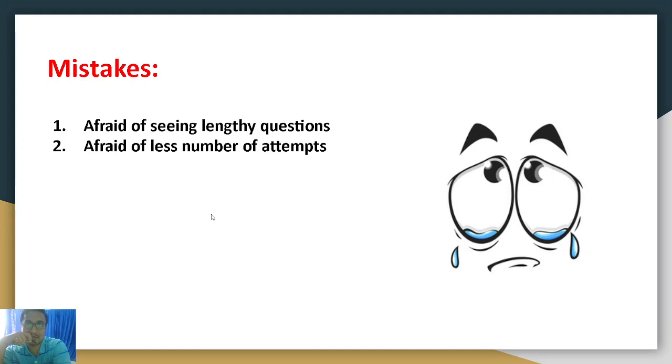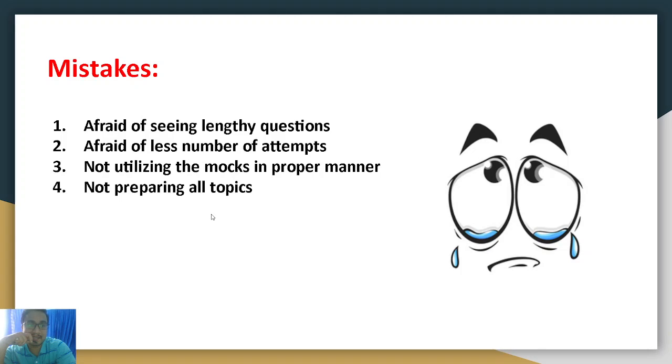Also, beginners feel like they are making fewer attempts. See, focus only on accuracy, don't worry about attempts at the initial stages. You have to use the mocks for finding your weak areas. It is not the real exam. Don't feel bad if you are getting low marks in mocks, and don't get demotivated. Use it as a tool to improve yourself.